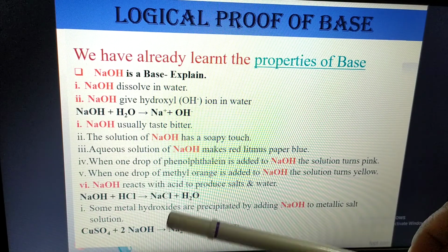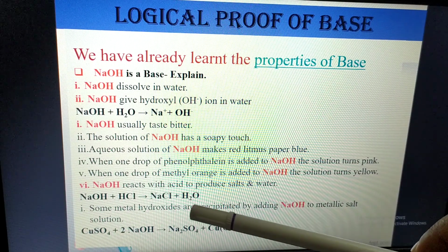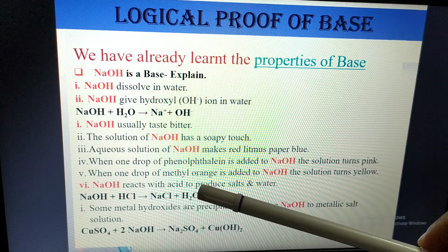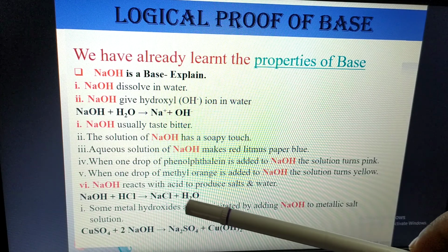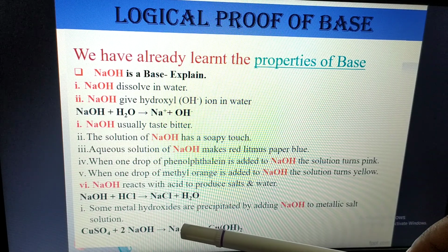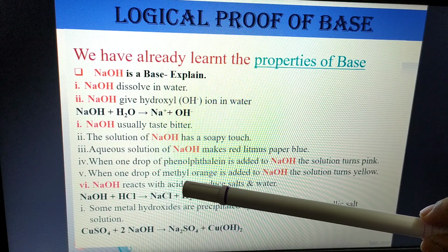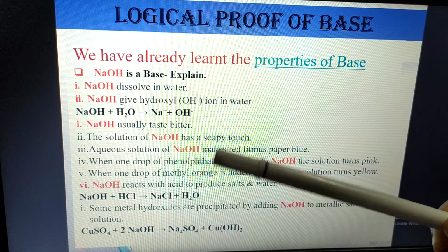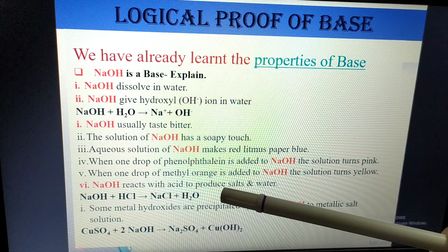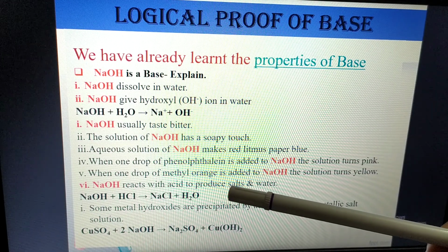Here I didn't separate these two. You can separate these two because they are chemical properties, while all of these first ones are physical properties. So you can separate them, or if you don't want to, it's okay.